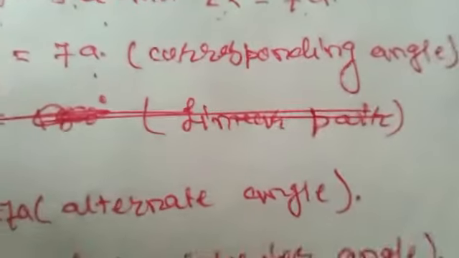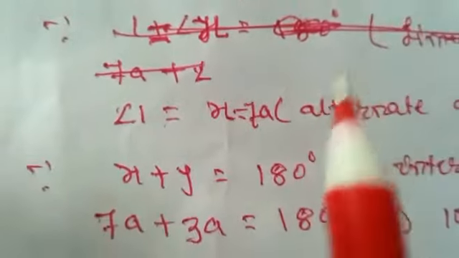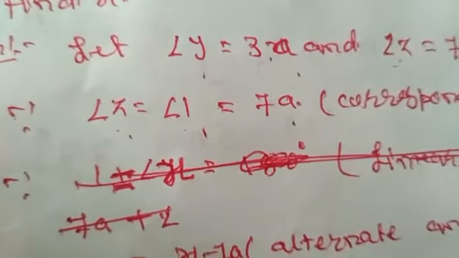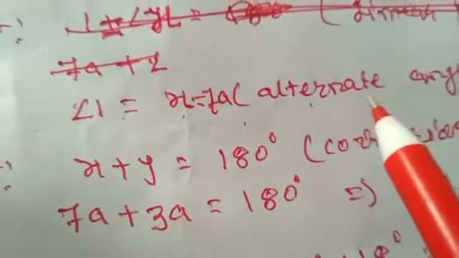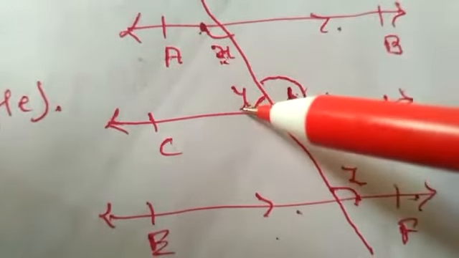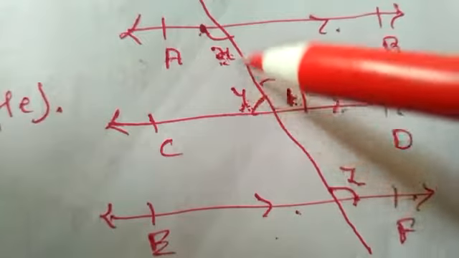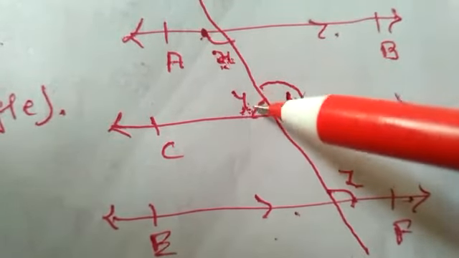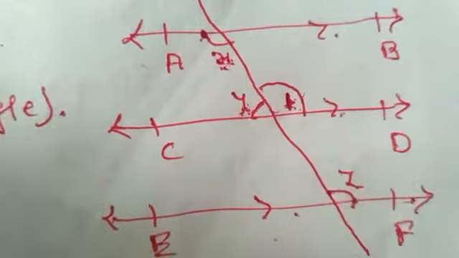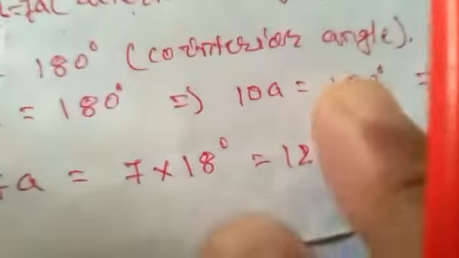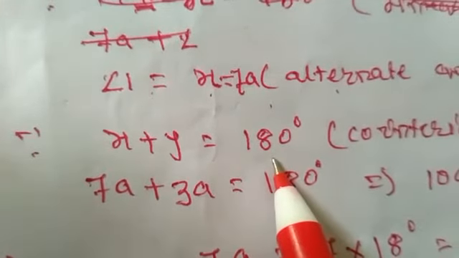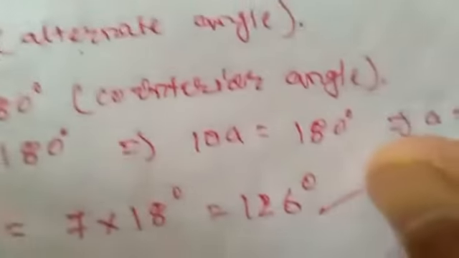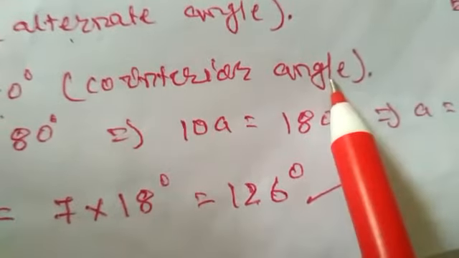So 1 equals X equals 7A due to alternate angles. Now children, as you can see in the figure, X and Y are co-interior angles, that is, angles on the same side of the transversal. So these two angles are always supplementary. That is, now we have X plus Y equals 180 degrees. The reason is what? Due to co-interior angles.